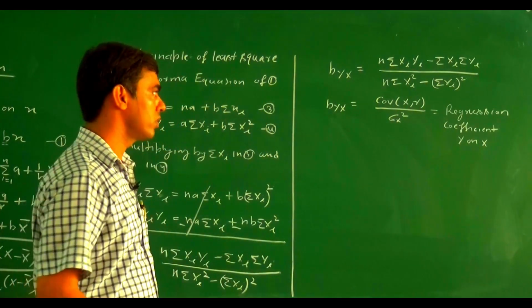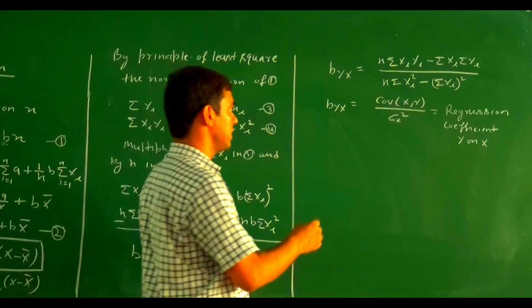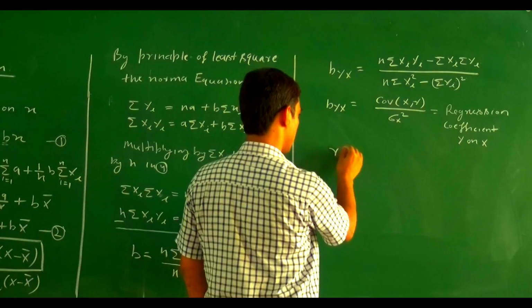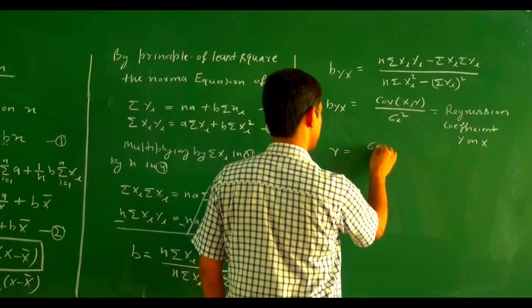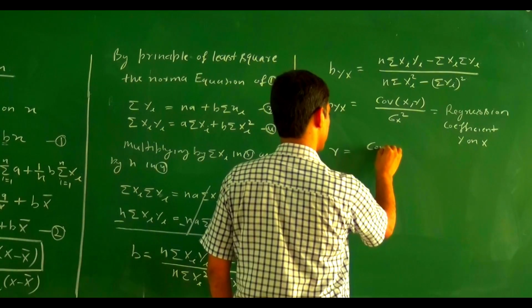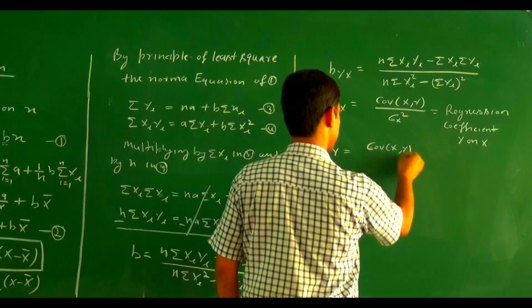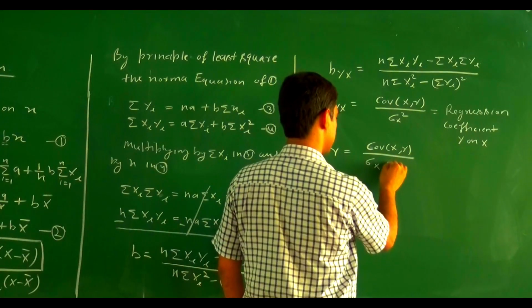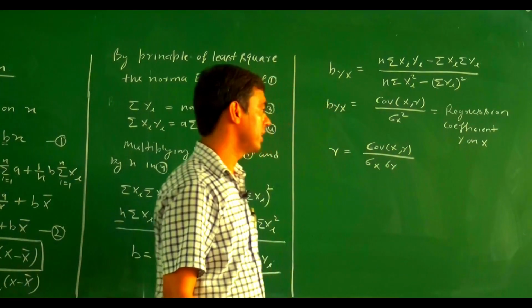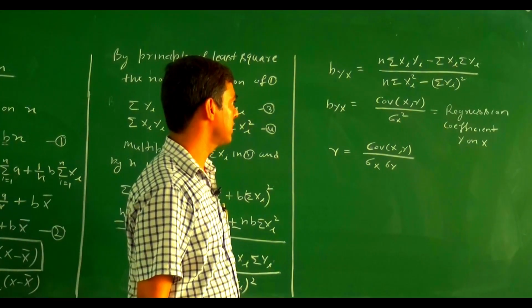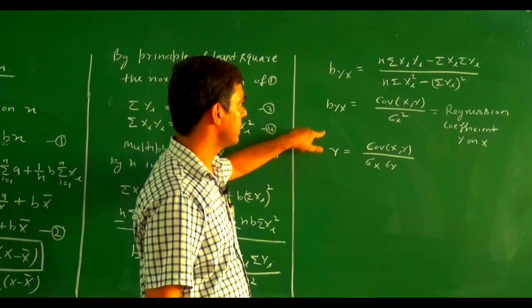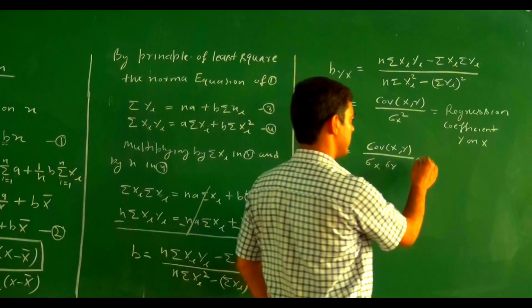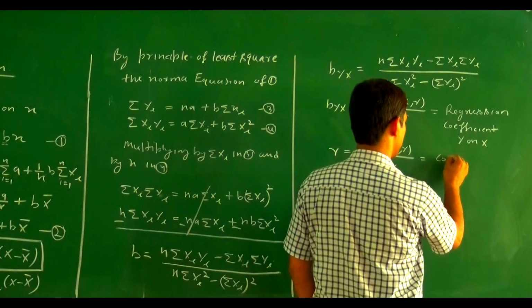And how did we define the correlation coefficient in a previous lecture? We defined r as the covariance of x and y divided by sigma x sigma y. Now what is the relation between these? This one is the correlation coefficient.